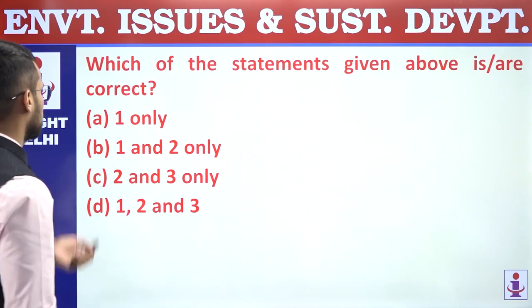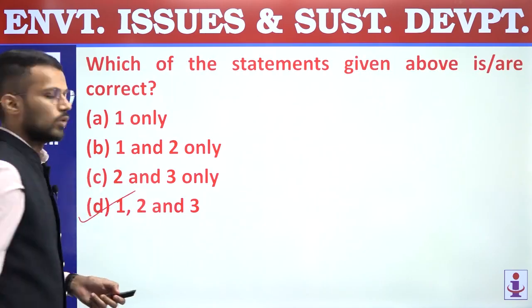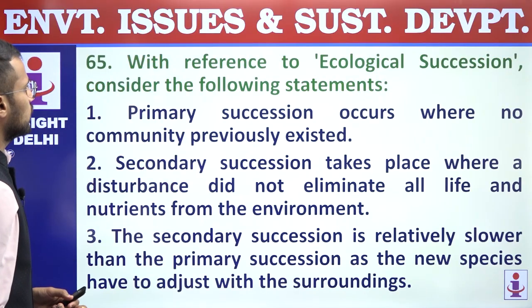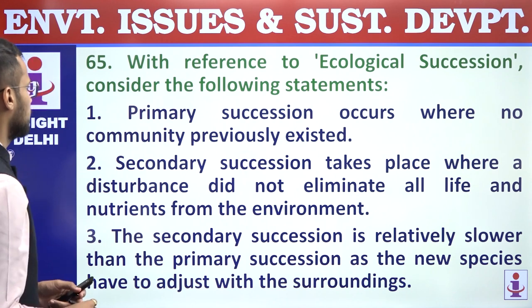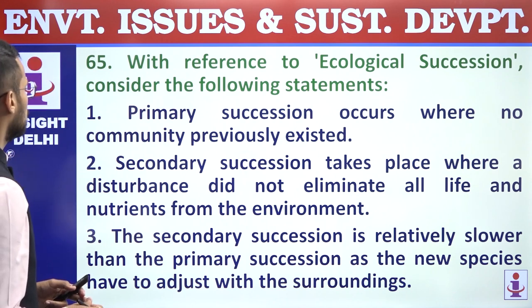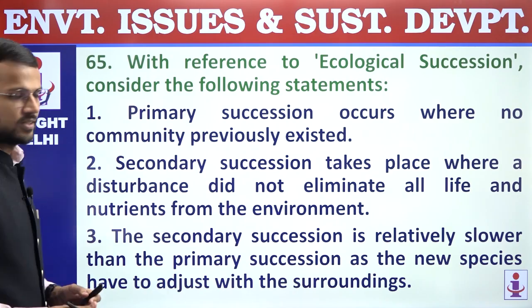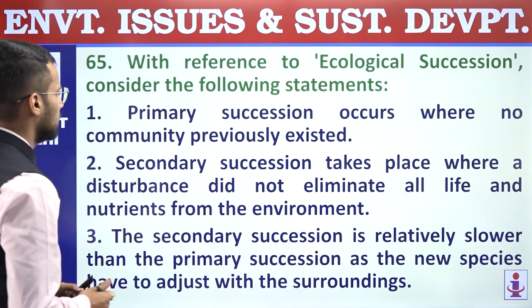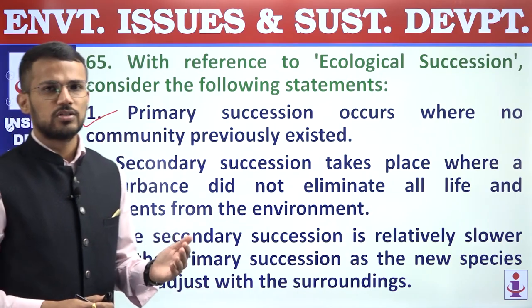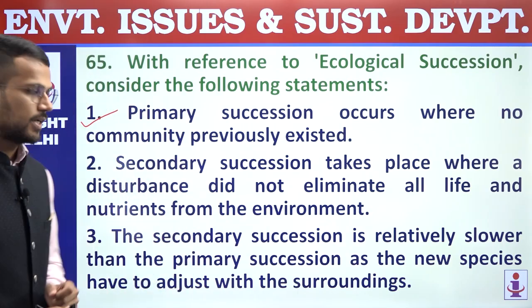We are supposed to find out correct statements. Answer is D, 1, 2 and 3. 65. With reference to ecological succession, consider the following statements. First, primary succession occurs where no community previously existed, right? So this is a correct statement regarding primary succession, because primary succession occurs in a barren habitat.